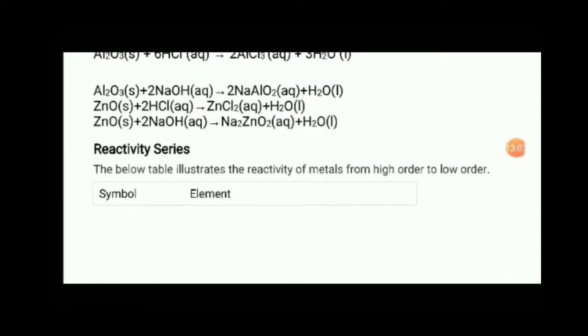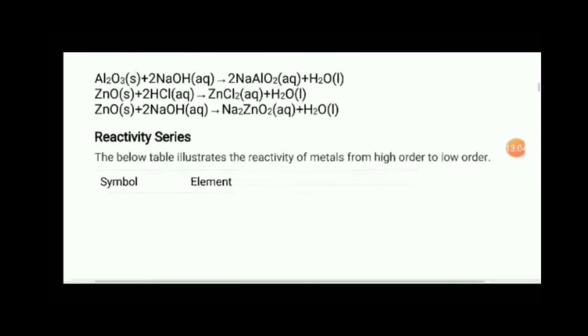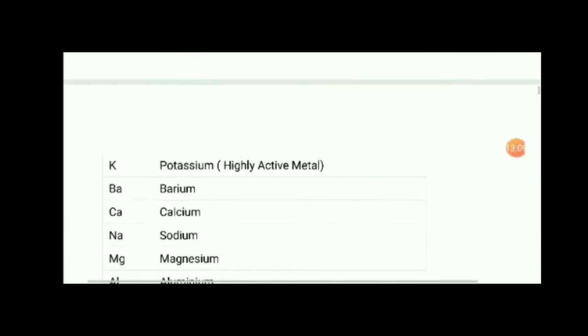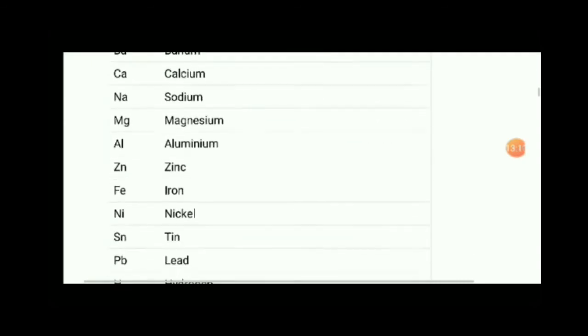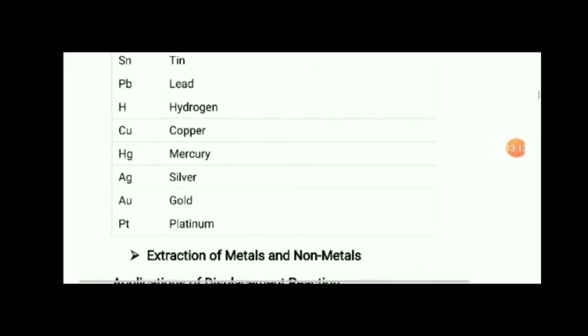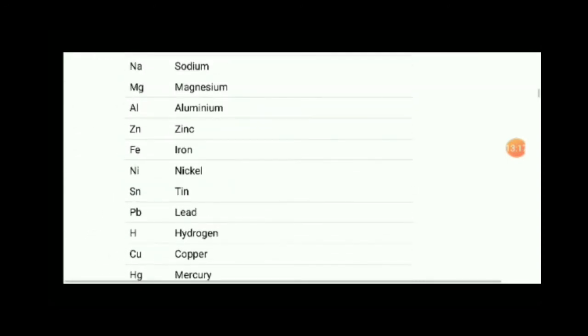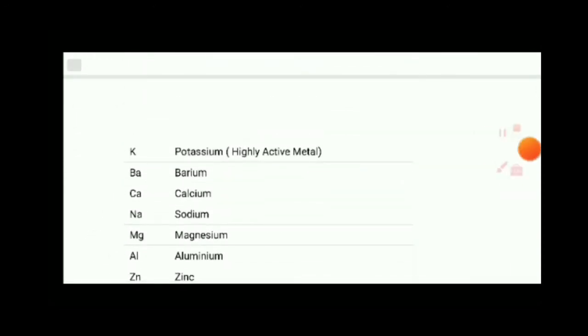Now the reactivity series, the most important part of the chapter. You have to learn the reactivity series by heart for the exams, and it's an important thing.